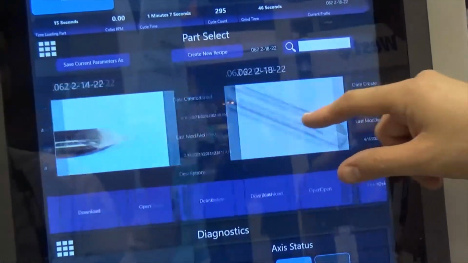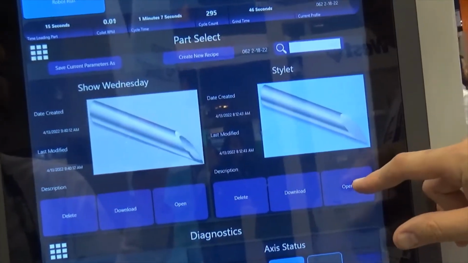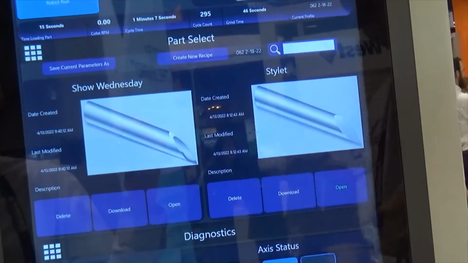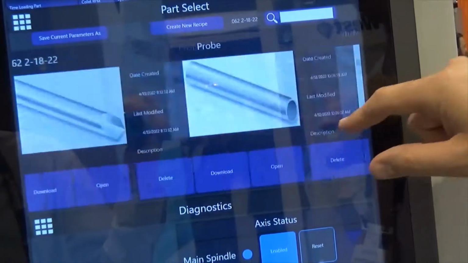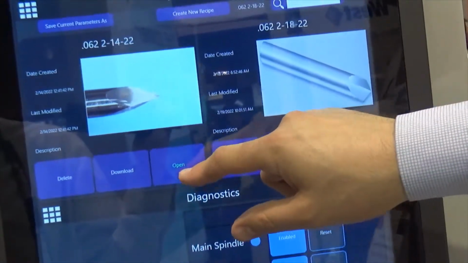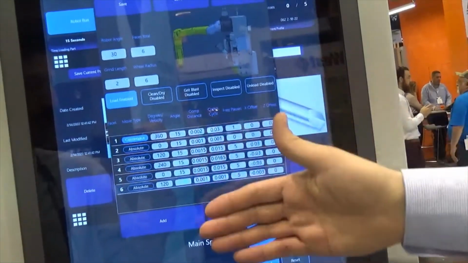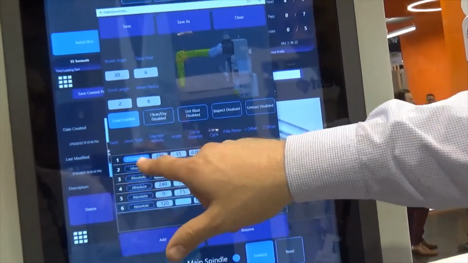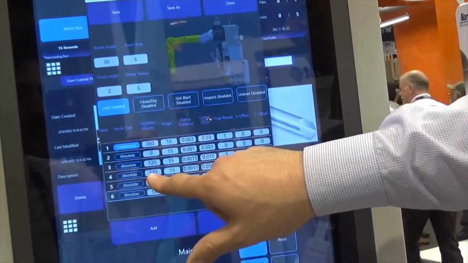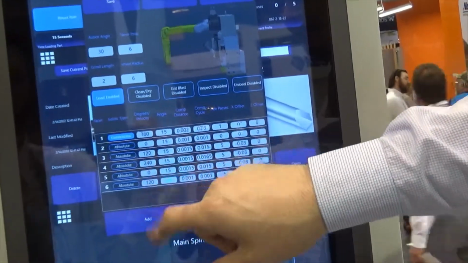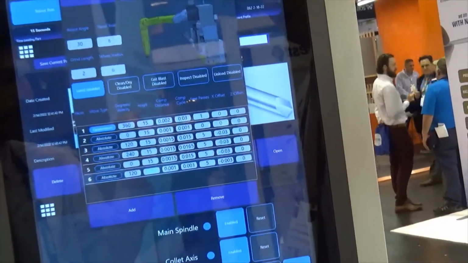Your part selection. You can choose from a library of parts. Open. See your profile here. This one is a 6 facet. We do the first one here, 360, the conical point, followed by roughing in the 0, 120 to 40 degrees, and going back to doing touch-up free passes on 0 and 120.